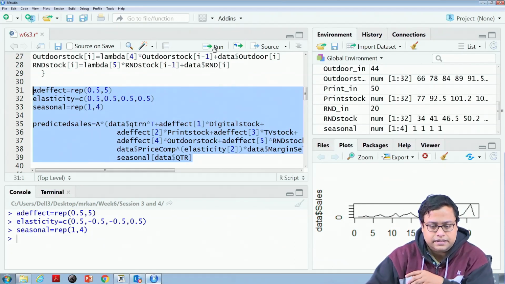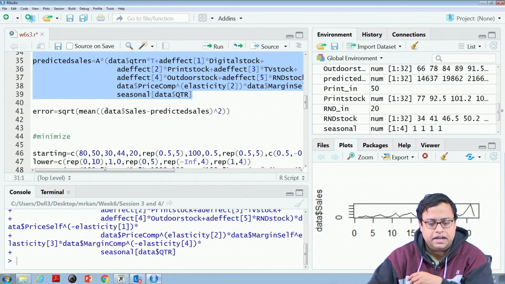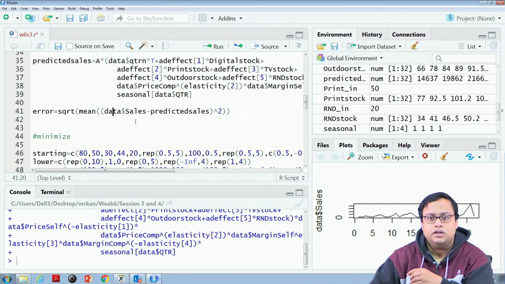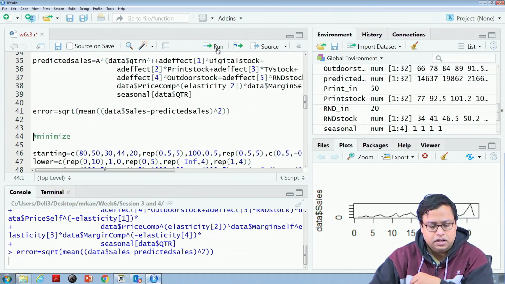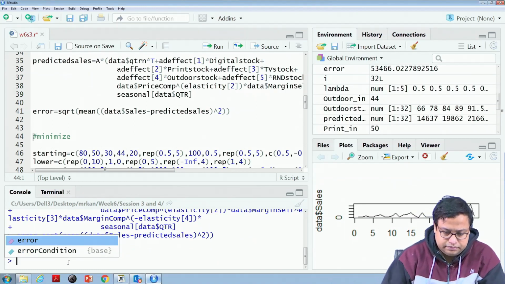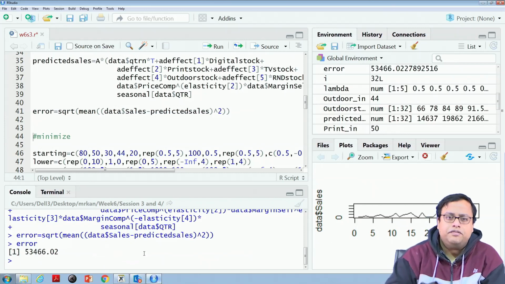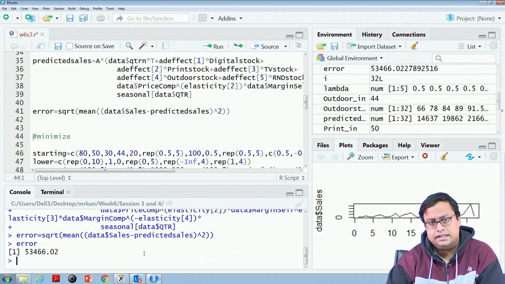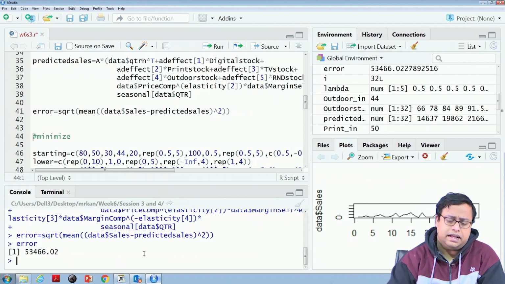I will run this. I got some predicted sales. The error is nothing but the root mean square error. So, I take the mean of the squared error and then I take the square root of that. So, RMSE is what I am calculating. Based on my current calculation, my error is around 53,466 RMSE, root mean square error, something like that.